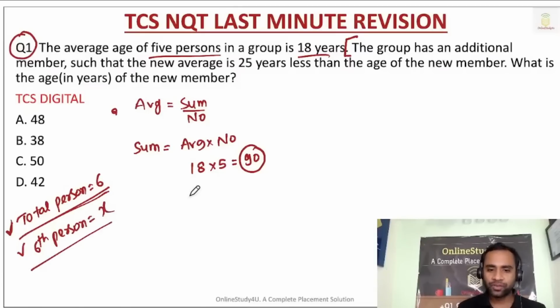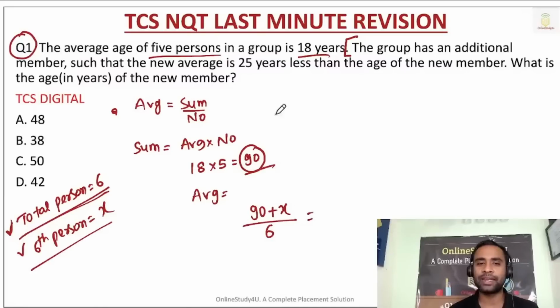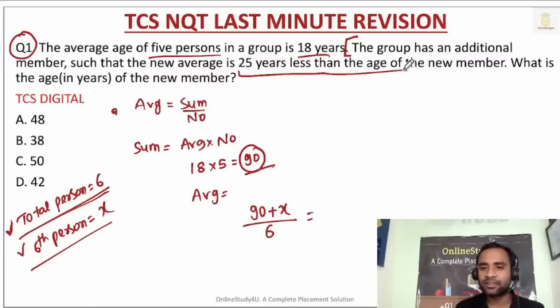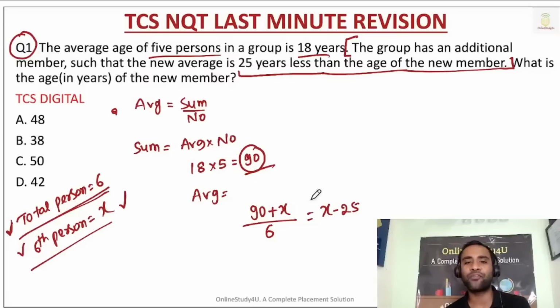Now what will become my average? Average will become sum divided by number. The sum of the 5 is 90 and the sixth is x. The total number is 6. And now they are telling the new average is 25 years less than the age of the new member. New member age we have assumed as x, so the average is x minus 25.